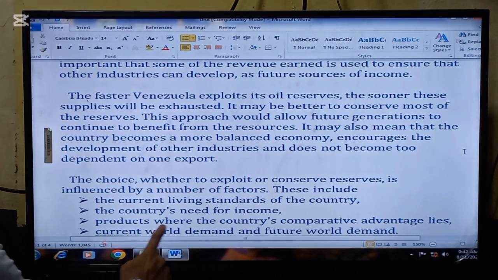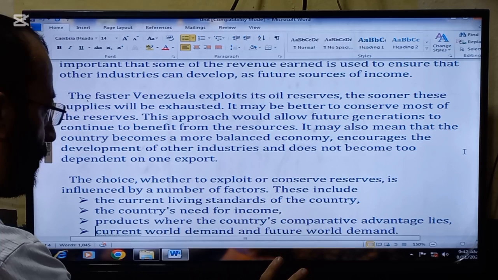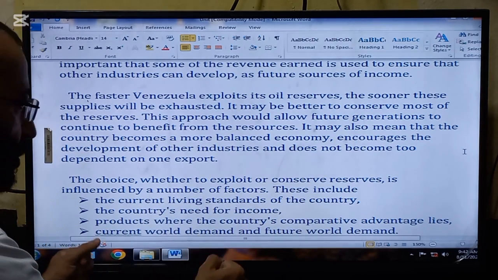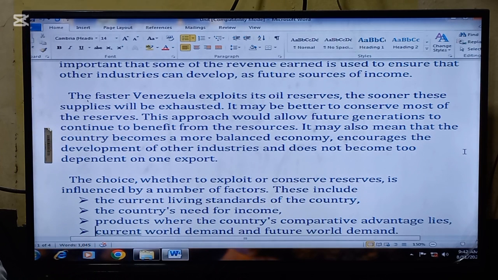Number one, the current living standard of the country. If the living standard of the country is very good, the reserves should be conserved or should be used at a slower pace.